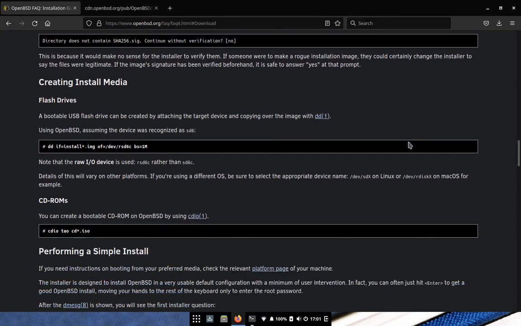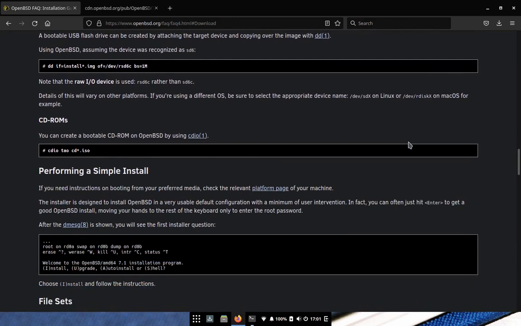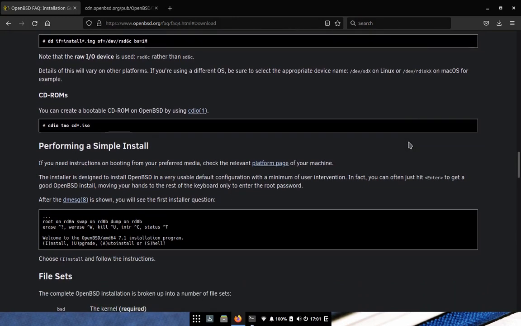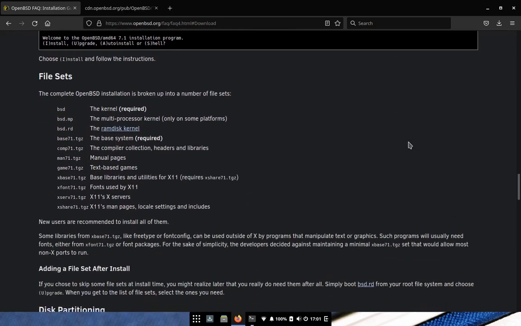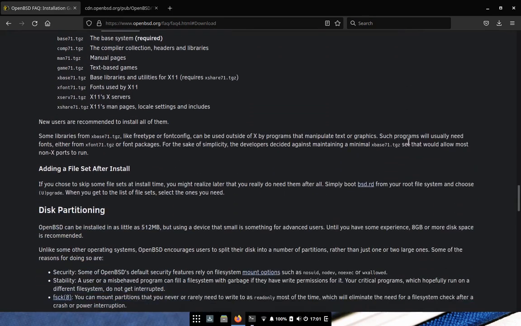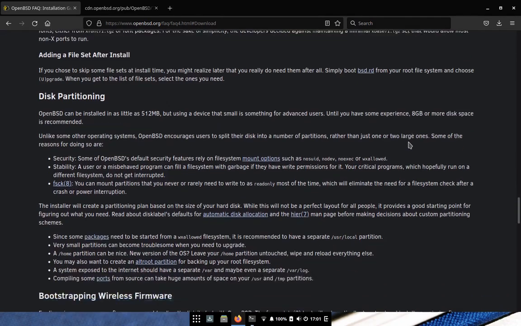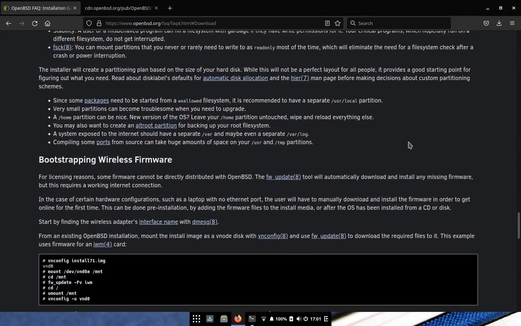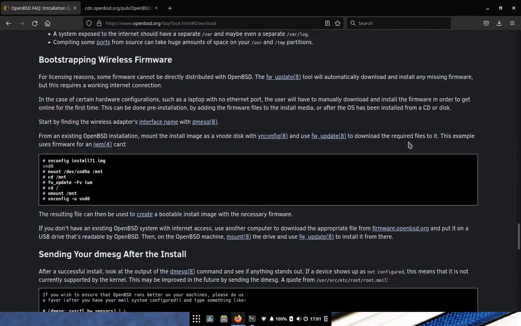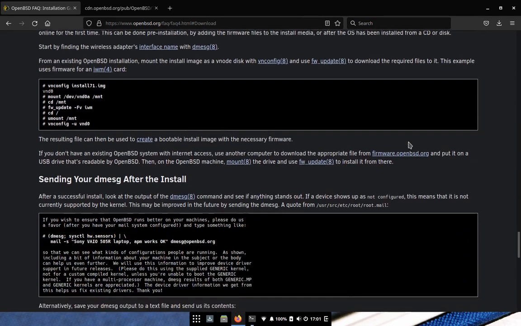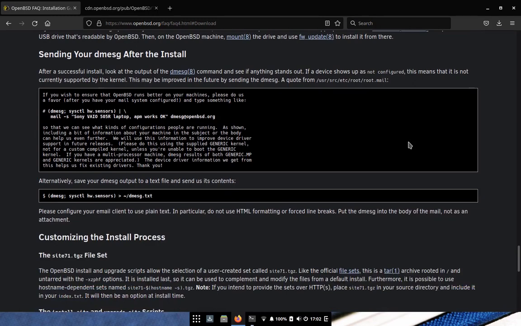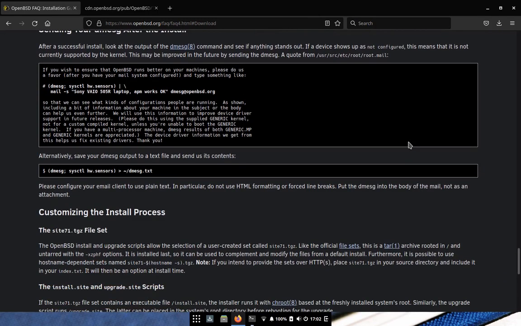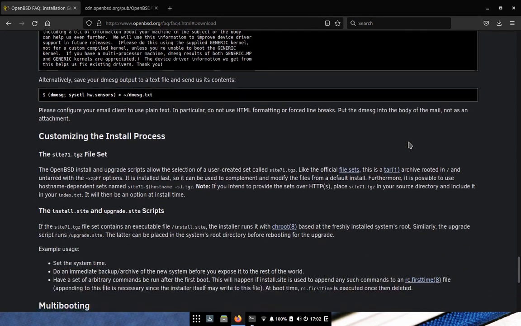On the download page you can find a lot of information which I would recommend you to read because it explains all the steps for the install, how to make the partitions, or how to manage multi-boot. It's always nice on the OpenBSD website to read the various guides or documentation.